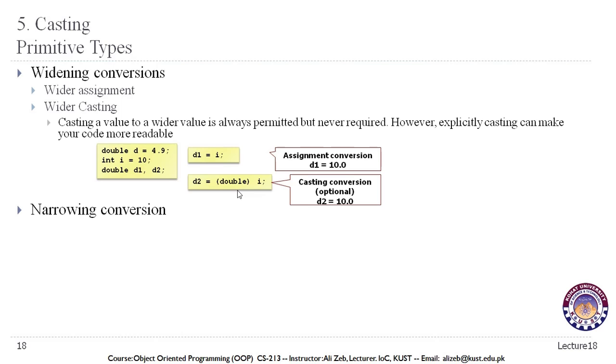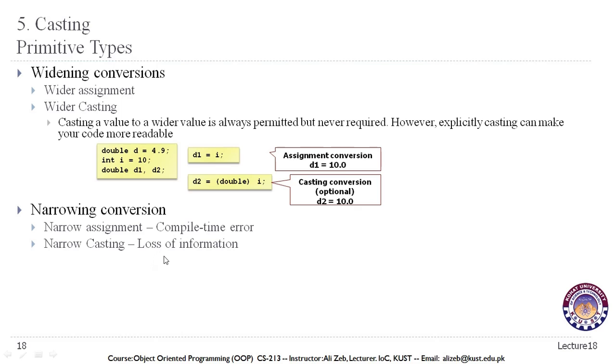On the other hand, narrowing conversion is the case in which we are trying to convert a bigger data type into a smaller data type. For example, a double data type can store more data, more details than an integer or int data type. And if we try to assign a double value to an int data type variable, we might get a compile time error.